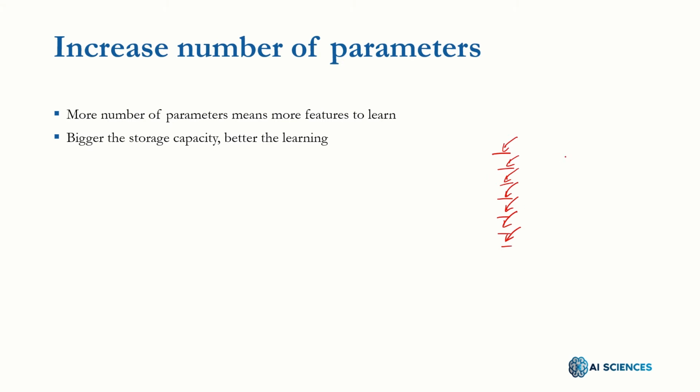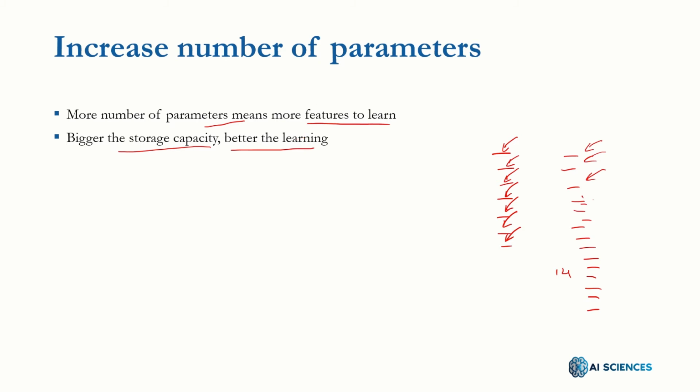But if we increase this capacity to the double, let's say these are the 14 empty slots, we could be able to put 14 different things on these positions. So the more the number of parameters, the more features could be learned. So if we increase the number of parameters, the model would be able to store more information within them. It is just like the bigger the storage capacity, the better the learning.